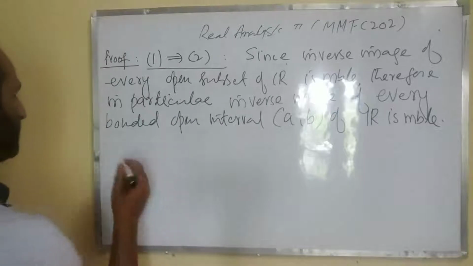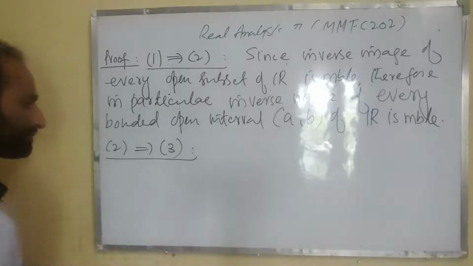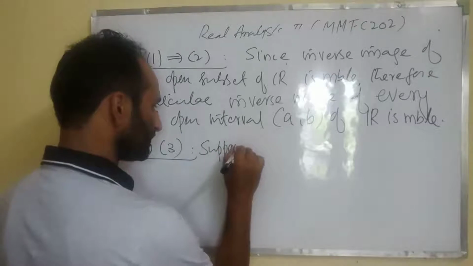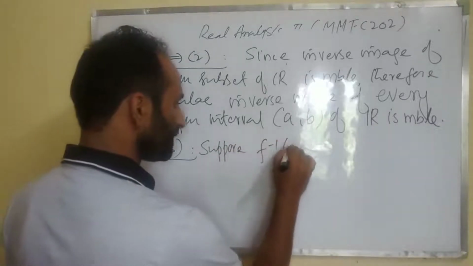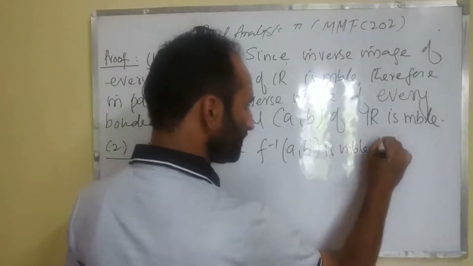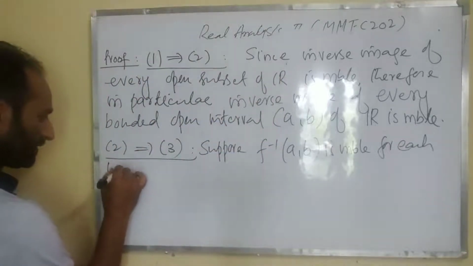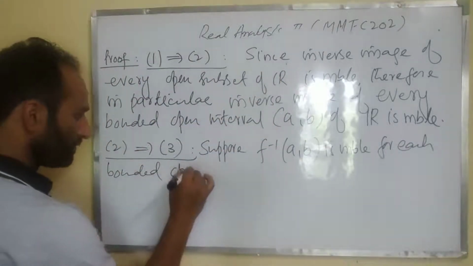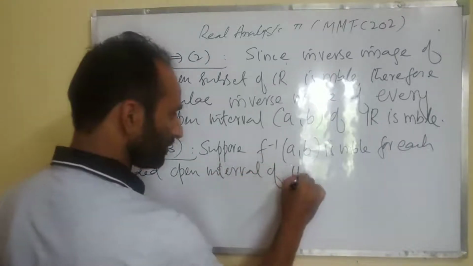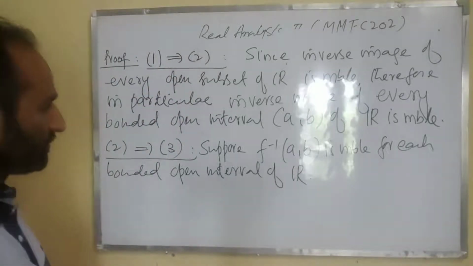So second implies third. Second means, suppose F inverse of (a, b) is measurable for each bounded open interval of R. We show that